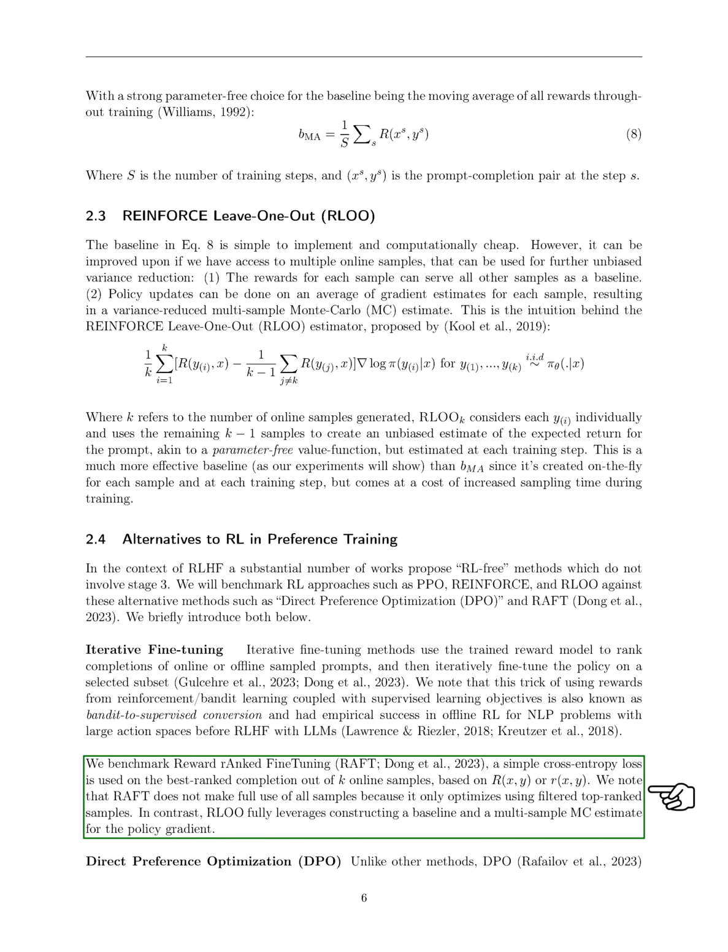RAFT, for instance, uses a simple cross-entropy loss on the highest-ranked completion out of several online samples, based on their rewards. However, RAFT doesn't utilize all samples fully since it only optimizes using the top-ranked samples. In contrast, RLOO takes full advantage of all samples by constructing a baseline and a multi-sample Monte Carlo estimate for the policy gradient. We also examine the components of PPO and question their suitability for reinforcement learning with human feedback, RLHF.